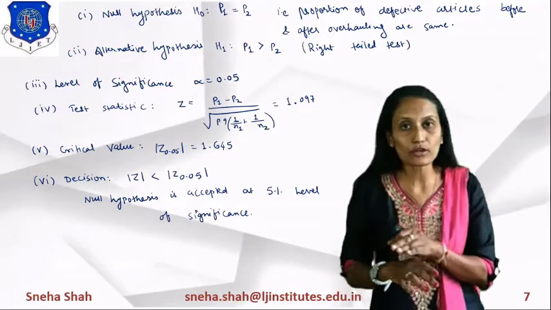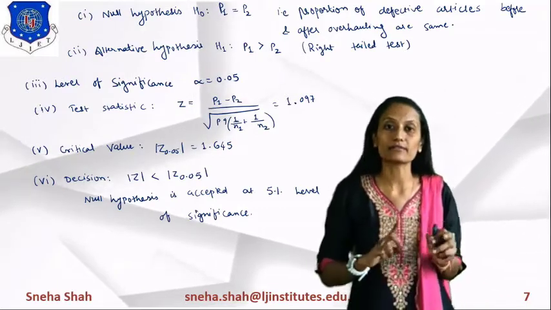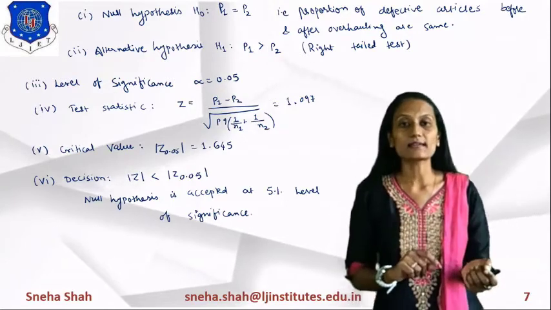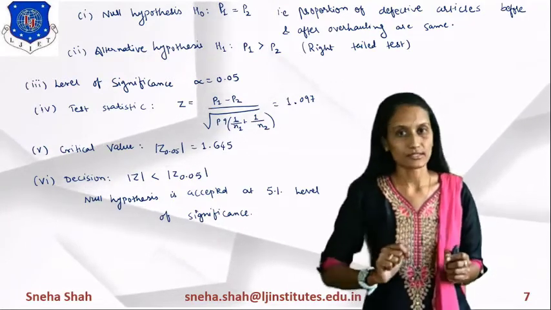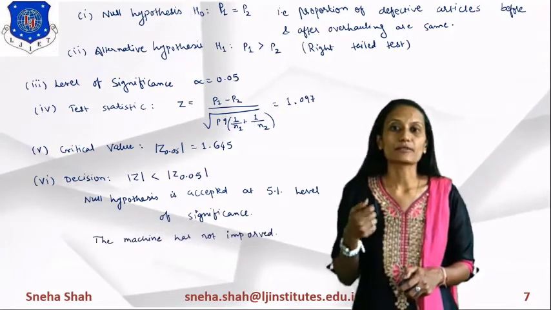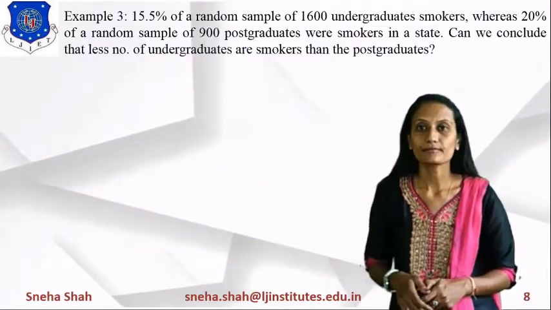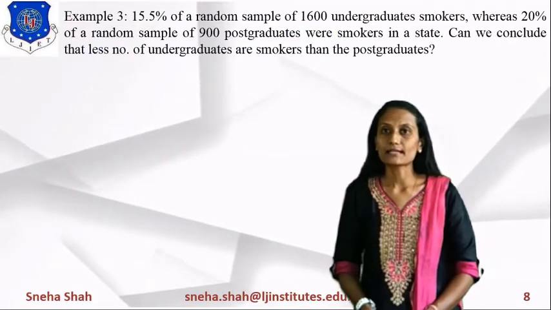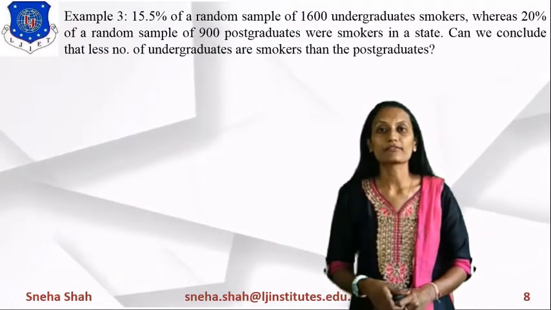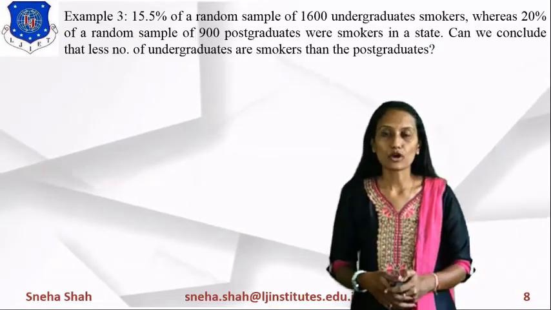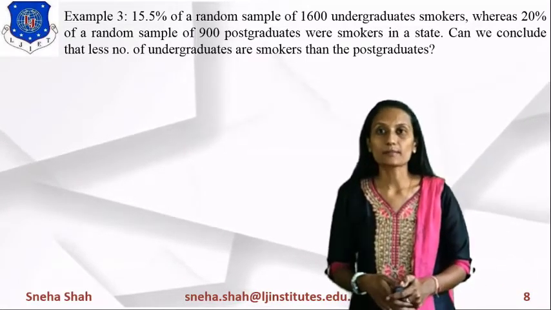It means before or after overhauling it remains the same. As it remains the same, there is no change in the machine. So we can say that the machines cannot be improved. So machines are same.